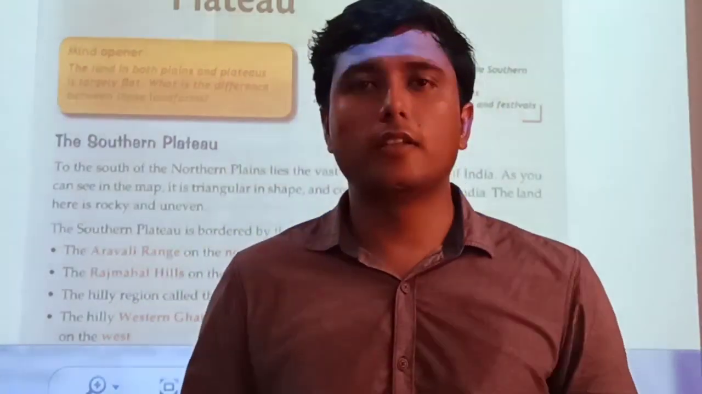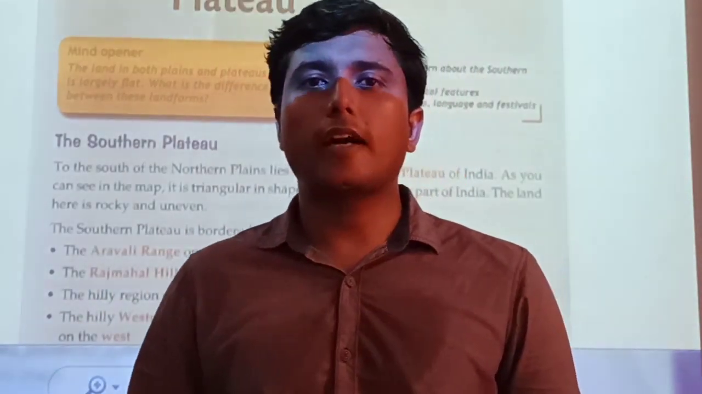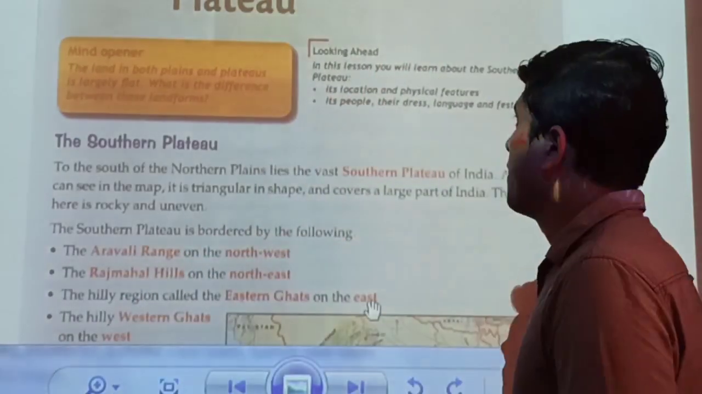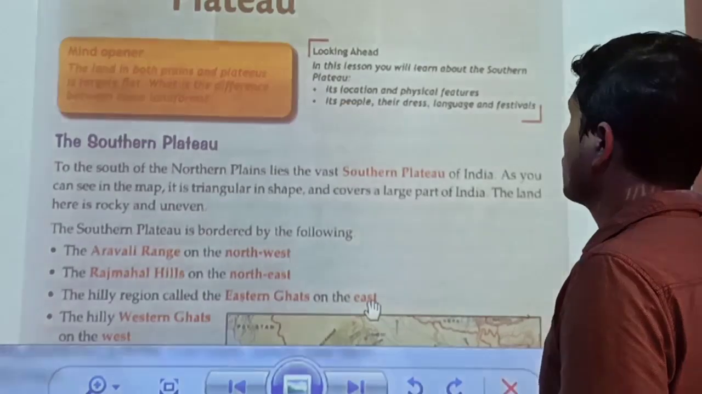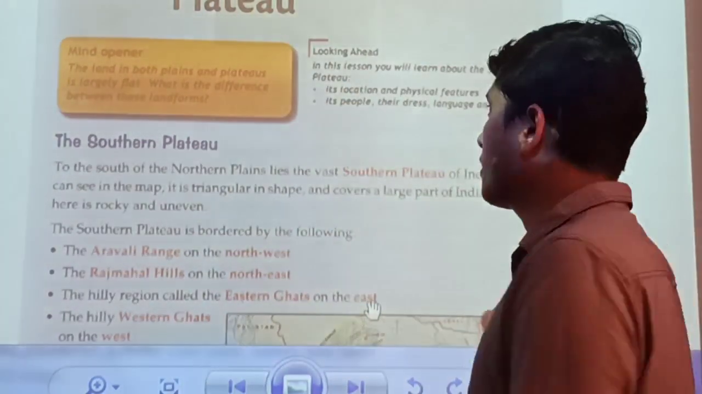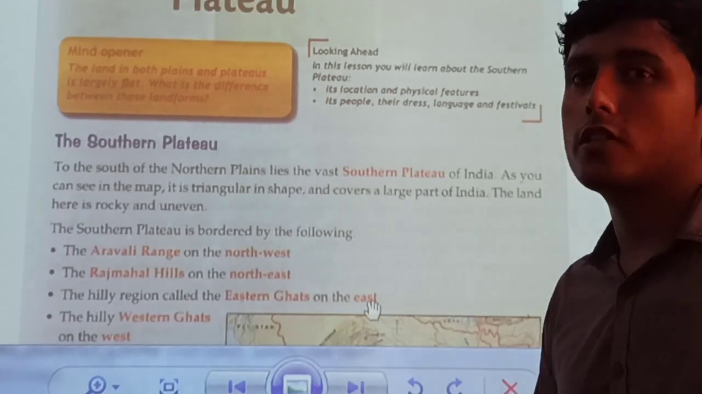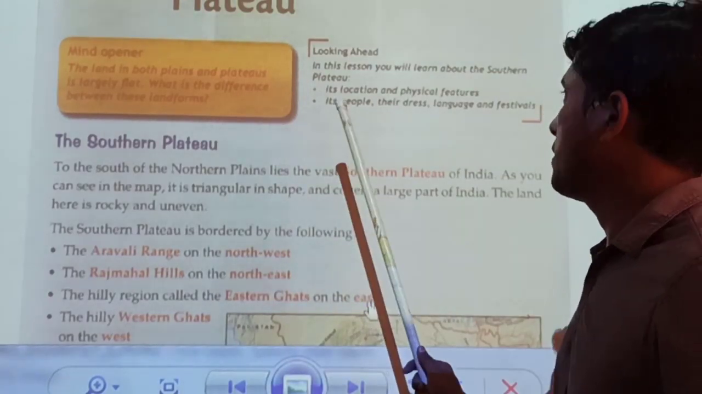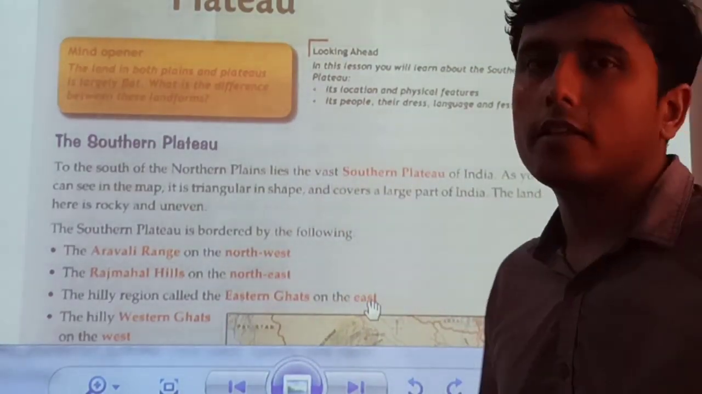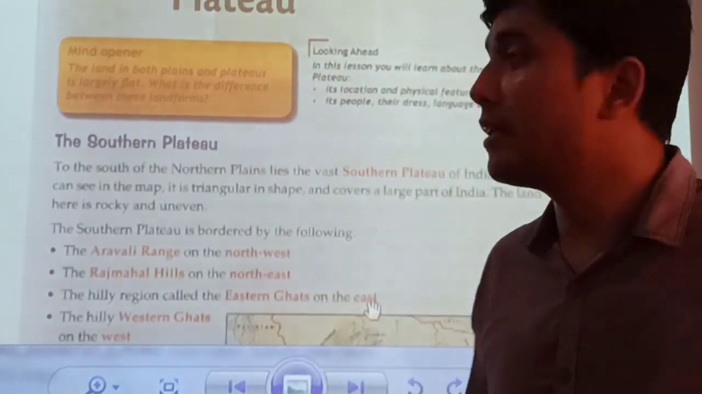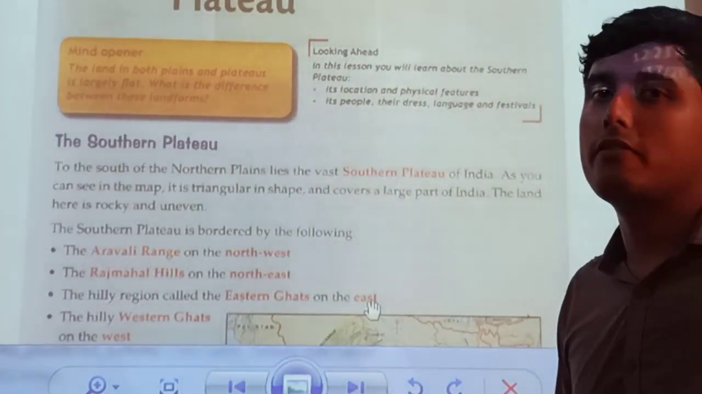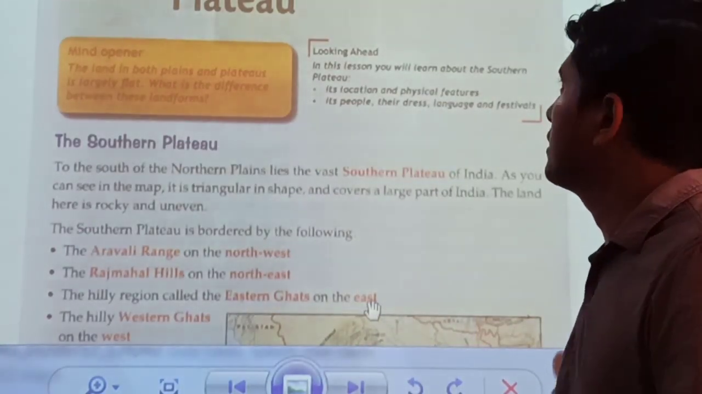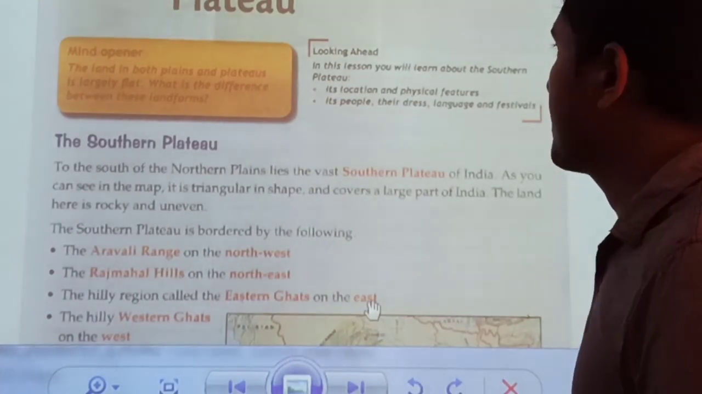Alright students, so after learning about its geographical location and different points and the surrounding places, let's read out what is given in our textbook. So looking ahead in this lesson, we will learn about the Southern Plateau, its location and physical features, its people, their dress, language, and festivals. We are going to know about the kind of dresses they wear, and the languages and festivals of the people in the Southern Plateau. Okay, so let's start the lesson.